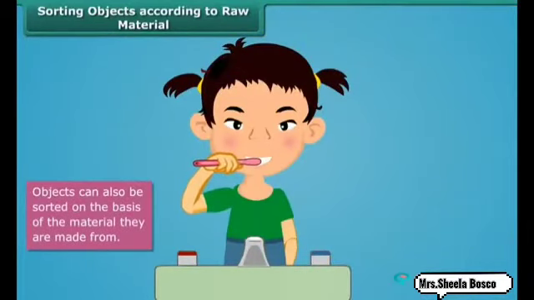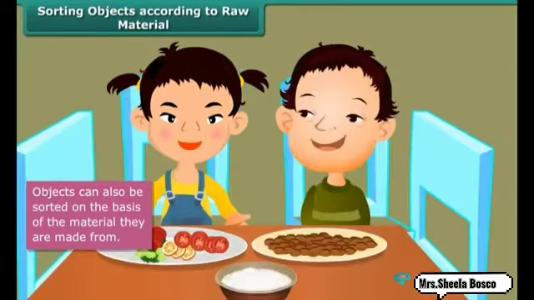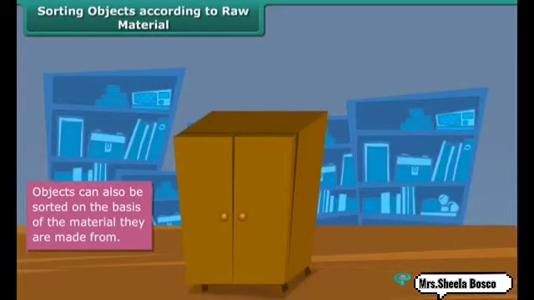Now come to the morning session. In the morning, you are brushing your teeth. You don't know what it is made up of. The brush is made up of plastic. Now, you are dining. Your plates are made up of steel or silver or glass. If you go to your bookshelf, it may be made up of wood or steel or even plastic nowadays.